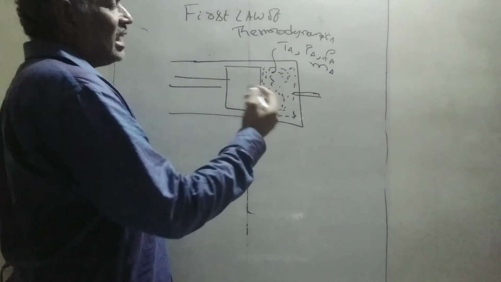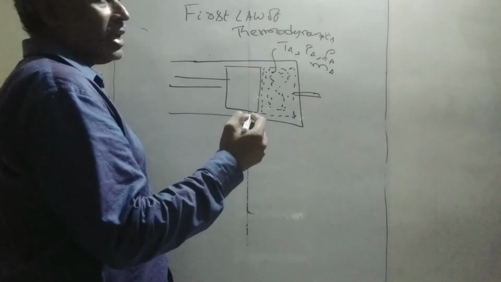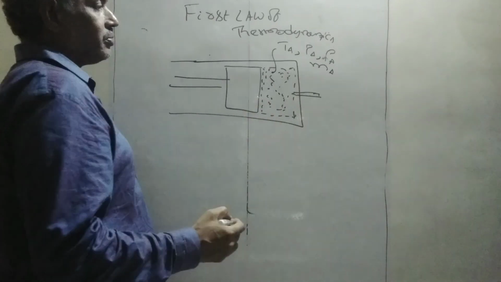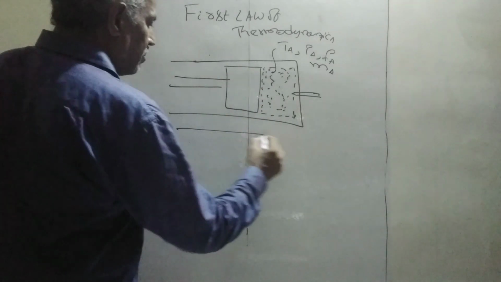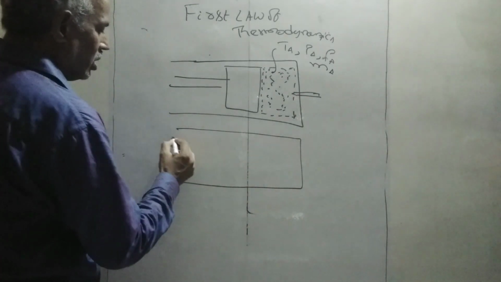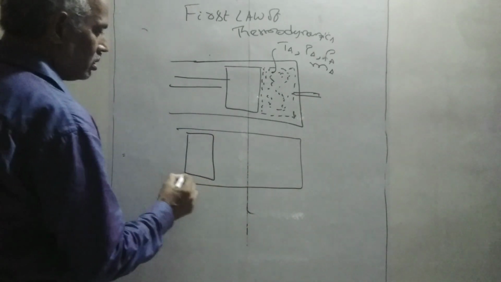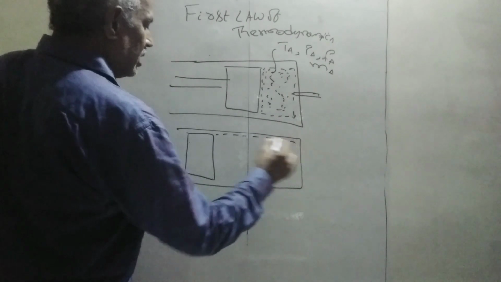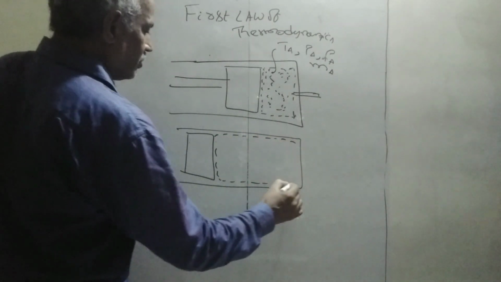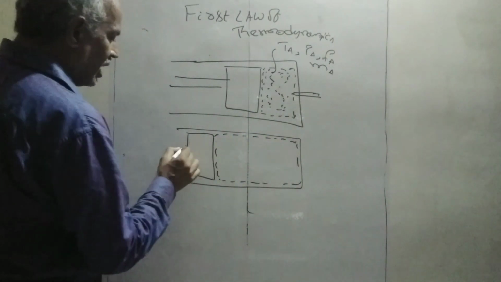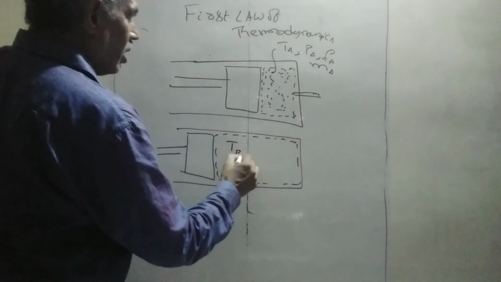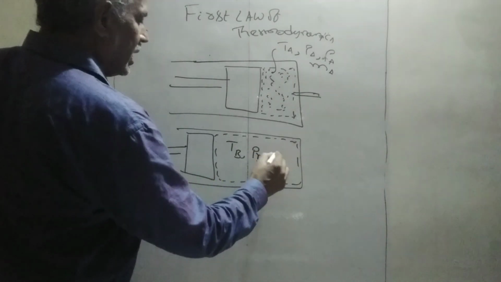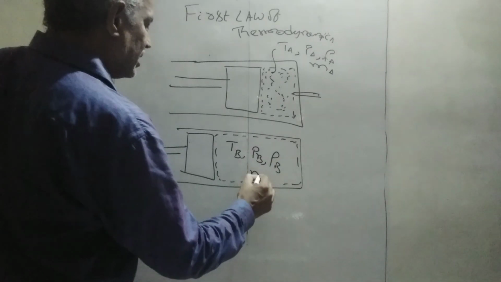This fuel is ignited by a spark or a combustion fuel injection. Because of this, the system will be expanding to a new position, and that is the reason why it is an open system. And the work is done here. Now the temperature is Tb, pressure is Pb, density is rho b, and mass Mb.